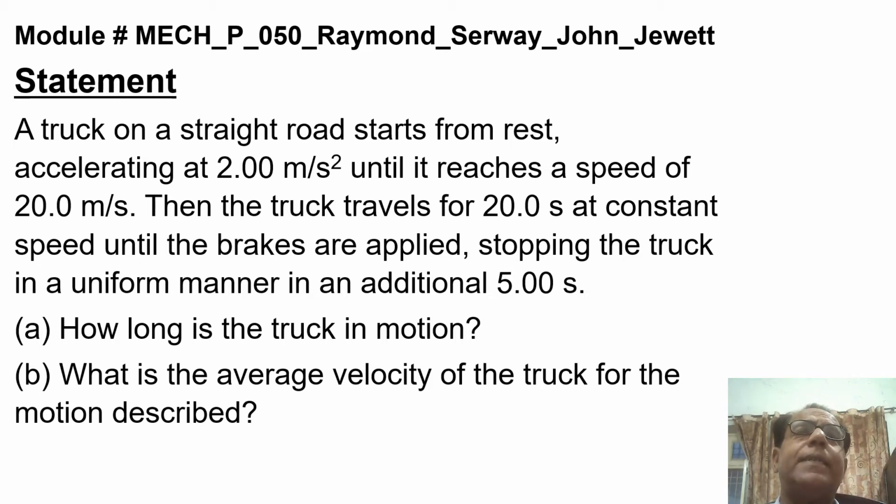Then the truck travels for 20.0 seconds at a constant speed. Constant speed means acceleration 0.